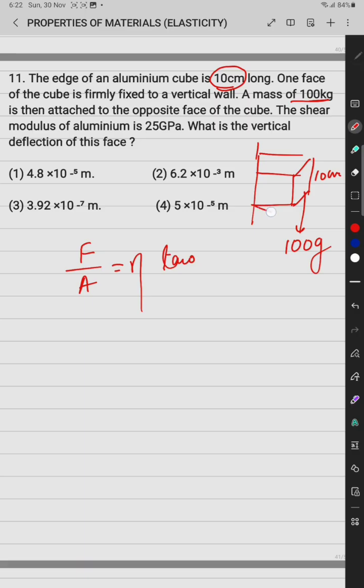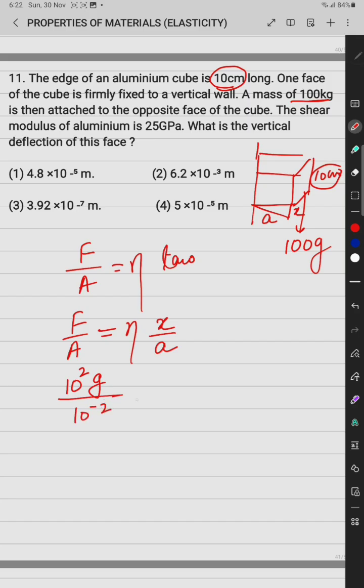The deflection of this side is x, then x upon the side, which is 10 centimeter. Then we can say F upon A, the shear stress, is equal to eta x upon the side a. Then force equal to 100 g upon area, which is 10 raised to power minus 2, and eta is 25 into 10 raised to power 9 because it is gigapascal, multiplied by 10 centimeter, means 0.1.